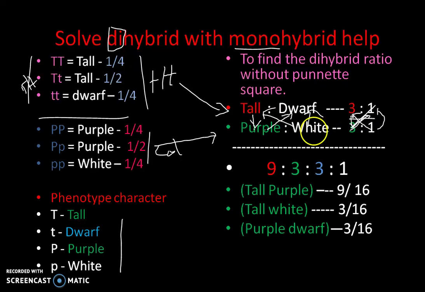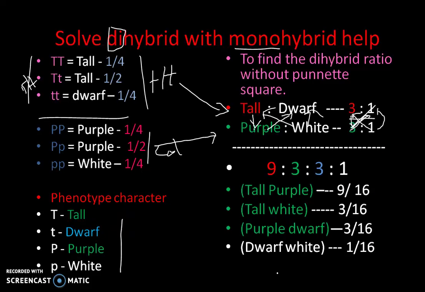And we get dwarf white, that is this part, 1. So easily, without using the Punnett square, very simply we can get the phenotypic ratio of a dihybrid cross.